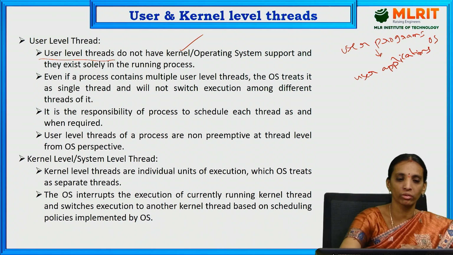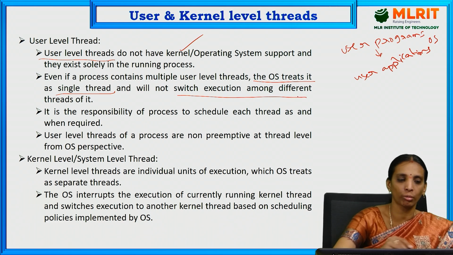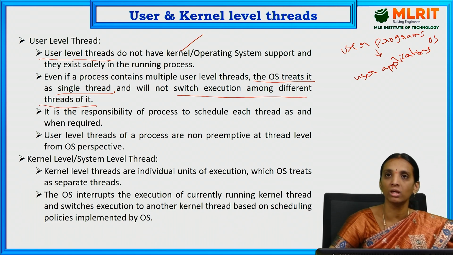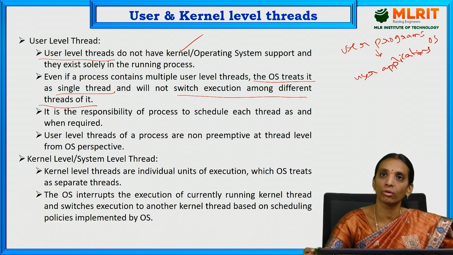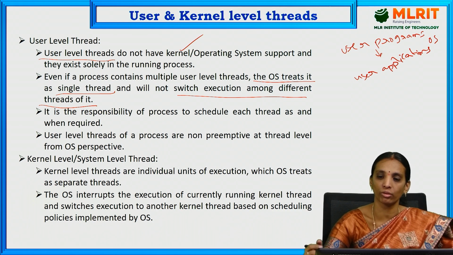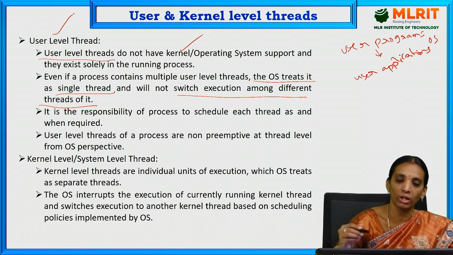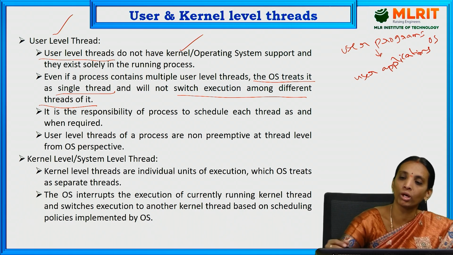Even if a process contains multiple user level threads, the OS treats it as a single thread and will not switch execution among different threads of it. As previously discussed, the execution process will be shared among different threads of a single process. But here, if it is a user level thread, the CPU will not switch the execution among different threads.